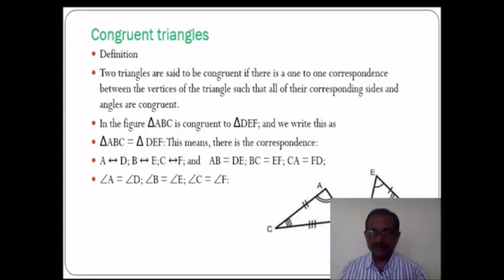This means that there is a correspondence: point A corresponds with point D, point B corresponds with point E, point C corresponds with point F. And due to this correspondence between the vertices, side AB corresponds with side DE, side BC corresponds with side EF, and side CA corresponds with side FD. Again, angles are there also. So angle A with angle D, angle B with angle E, and angle C corresponds with angle F. In this way, by one pair of correspondence, we get three pairs of corresponding sides and three pairs of corresponding angles. Congruence and correspondence.